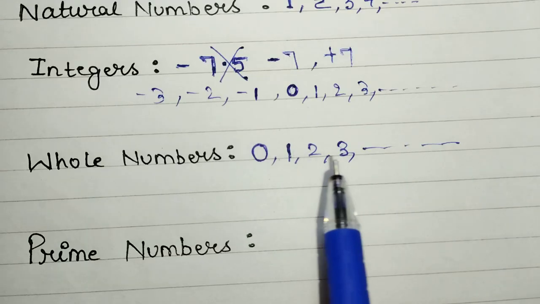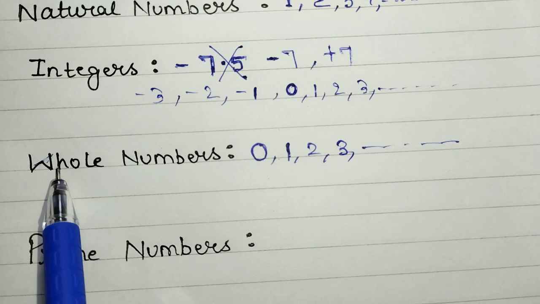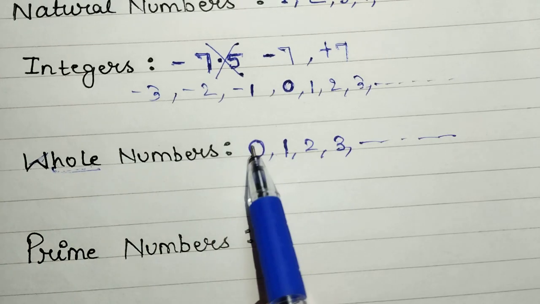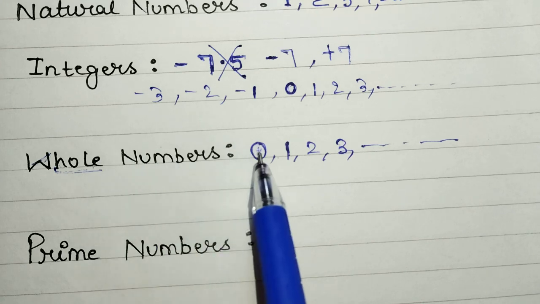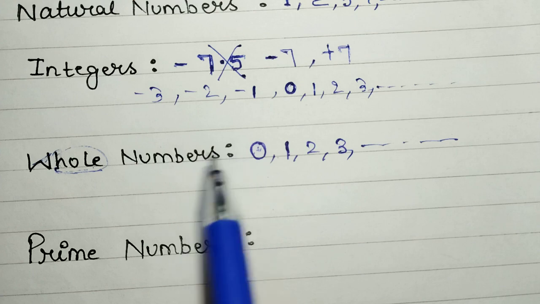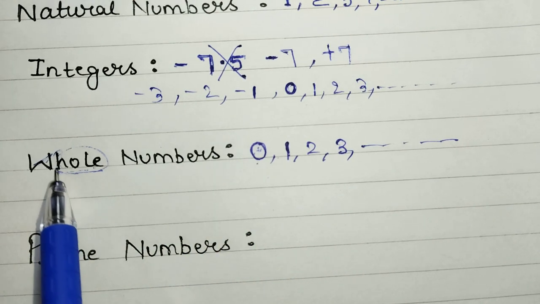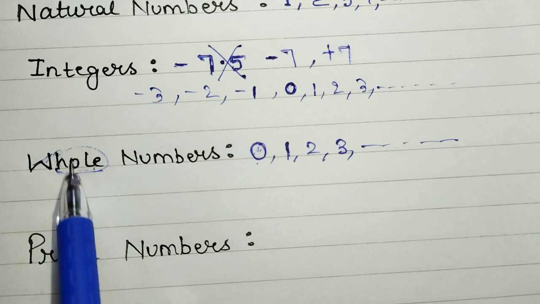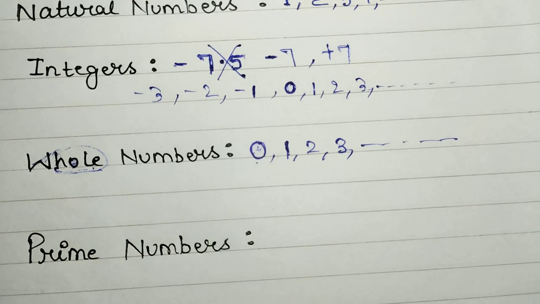The trick to remember this is, you see "whole", if I remove this W, we will have "hole", HOLE. So 0 has a hole, right? We can put something in it, so it's like 0 has a hole, so we can remember it. Whole numbers always start with 0 because "whole" contains the word "hole", HOLE, right? So you can see the O as 0, so it starts with 0, right?